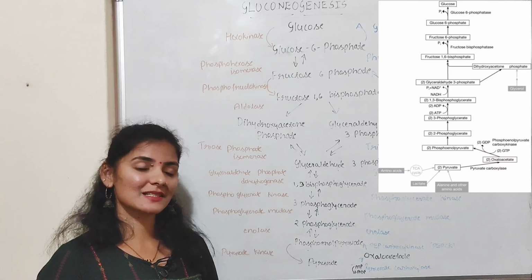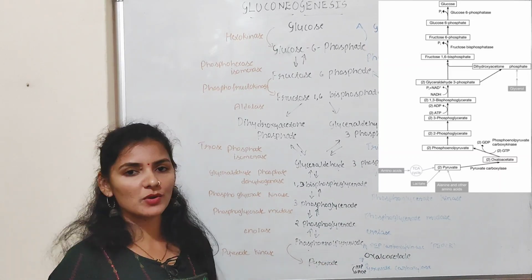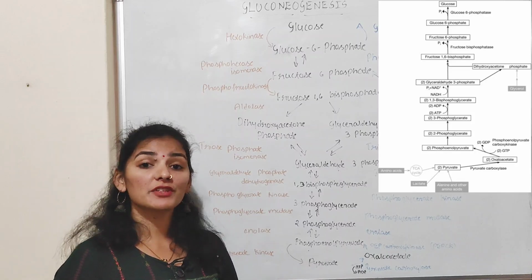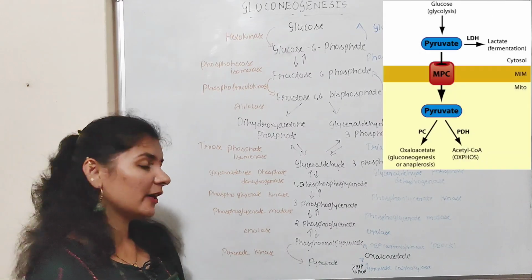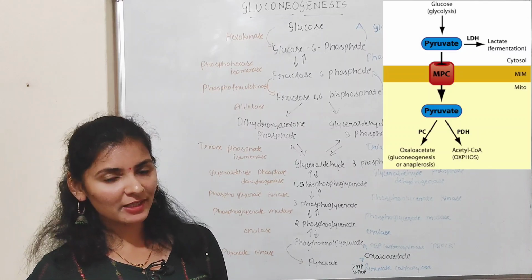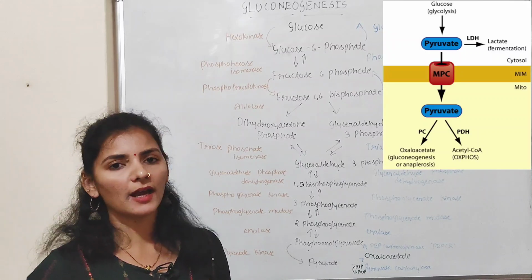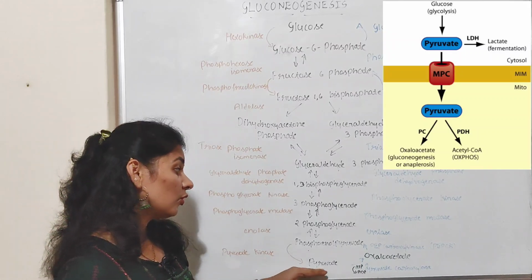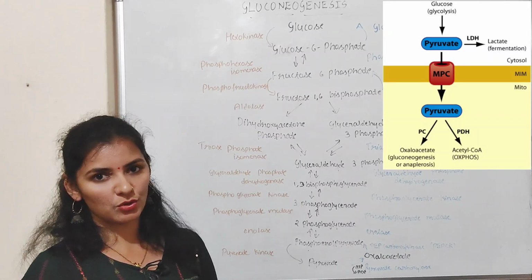These reactions look simple as written on the board, but conversion of pyruvate to oxaloacetate is a complex reaction consisting of many reactions. At first, the two molecules of pyruvate present in the cytoplasm may be produced as a result of glycolysis, or from lactate, or from glycerol, or from any other reaction. These two molecules of pyruvate produced in the cytosol enter the mitochondria.